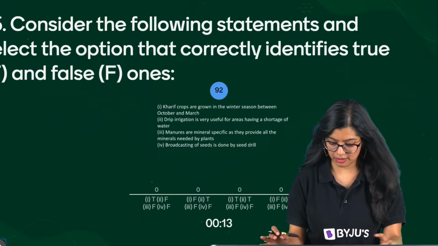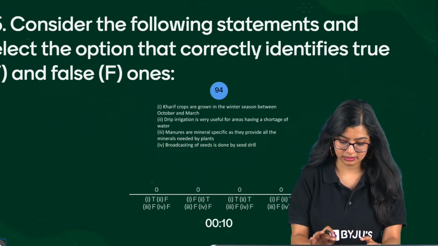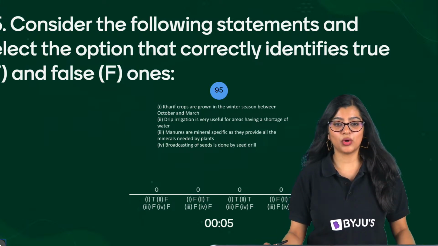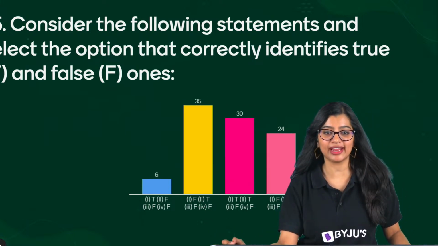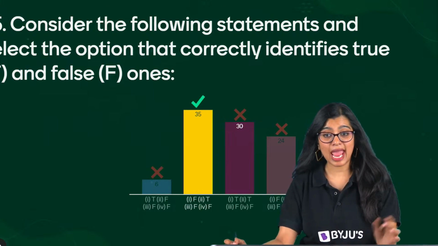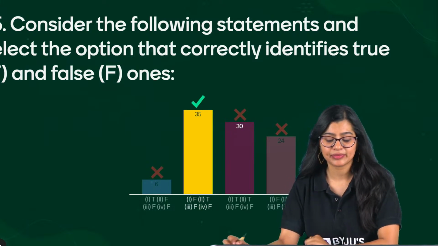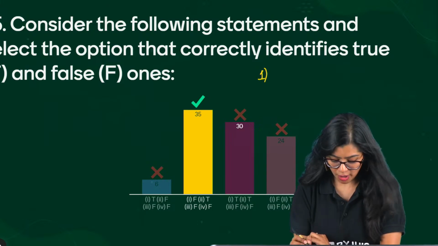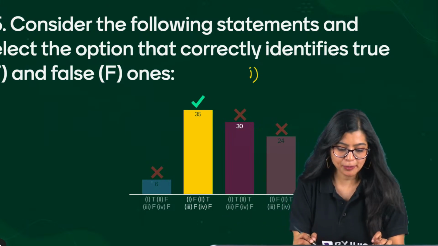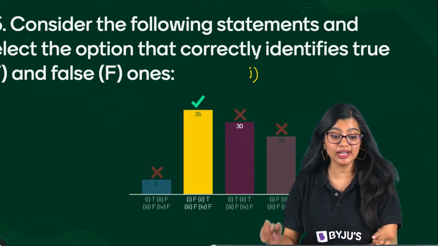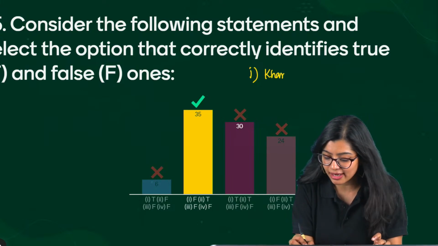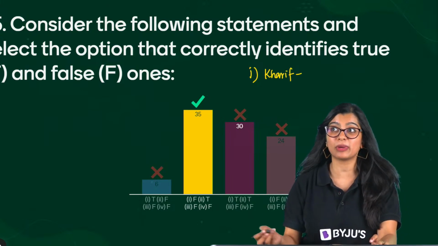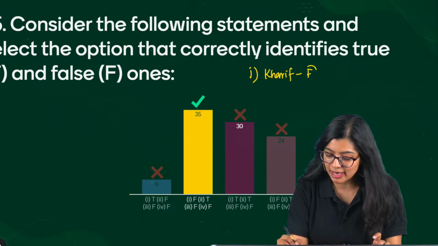So let me get the statements on my screen. Okay. This was a little hard, I know, but take your time and solve, not a problem, right? Good. I am proud that many of you got the correct answer. What did option number 1 tell? Option 1 says that Kharif crops are grown in winter season between October and March. Now when we talk about Kharif crops, we know that these are crops which are sown between June to September. So this statement is false.